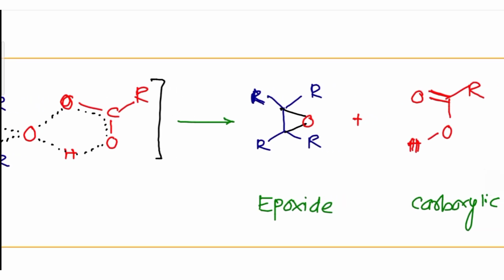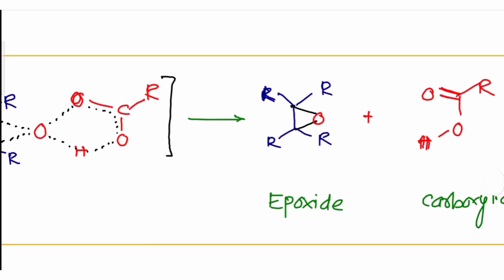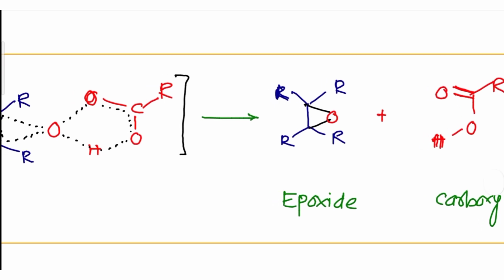In this mechanism, syn addition takes place over the surface of the olefin, with formation of a transition state like this. This is the butterfly effect, and after that the olefin is converted to the epoxide.